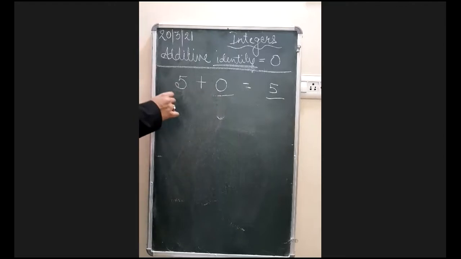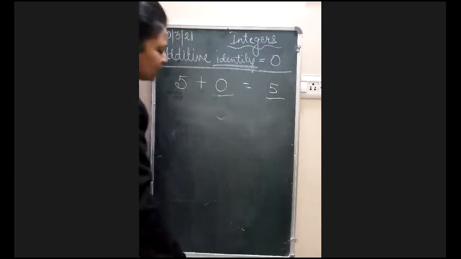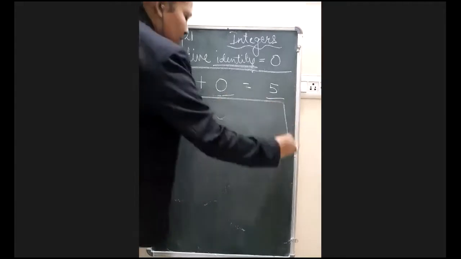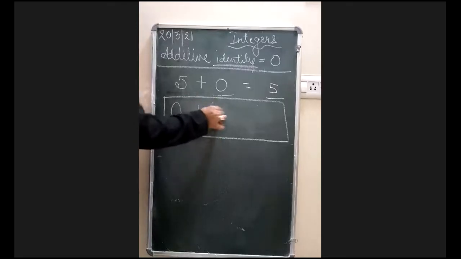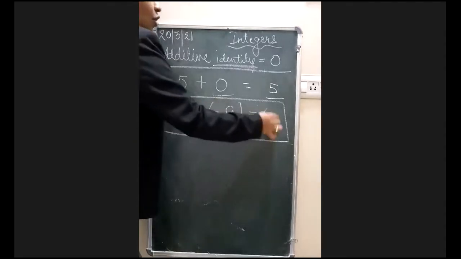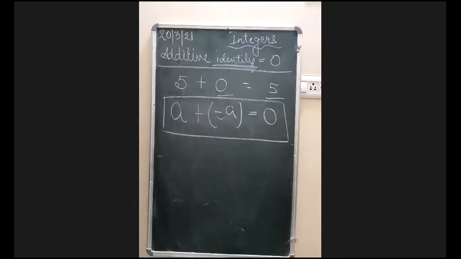So if I ask you what will be the identity of, now remember, this equation you should always remember. Whenever you add any number to its negative, the answer will always come zero.